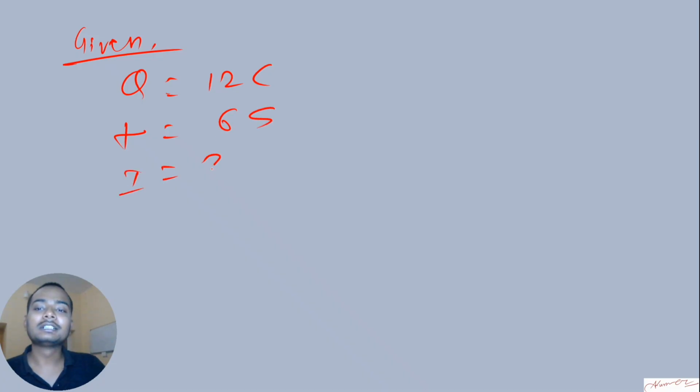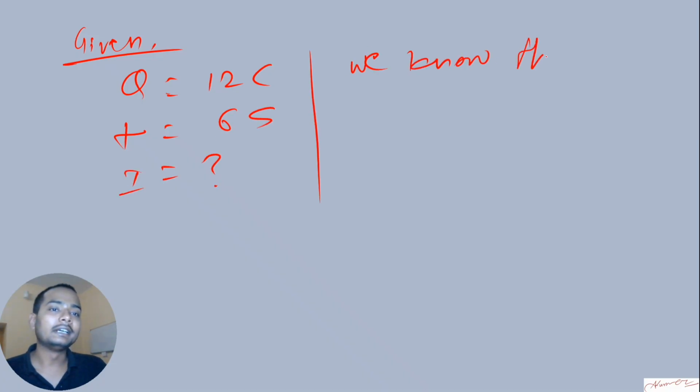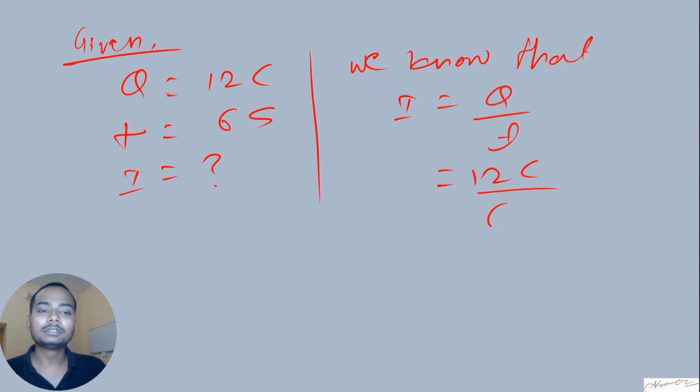So we are given information with every question. We'll try to do it like that. What all information are given? We are given the total charge of 12 coulomb, and time is given as 6 seconds. What is the electric current? So we know that I is equal to Q by T. Now Q is given, which is 12 coulomb, and time is also given, which is 6 seconds.